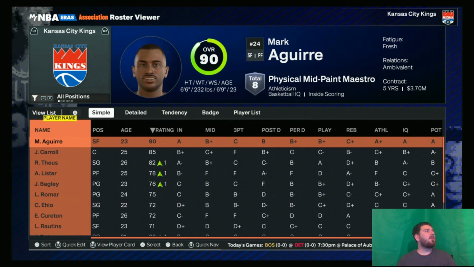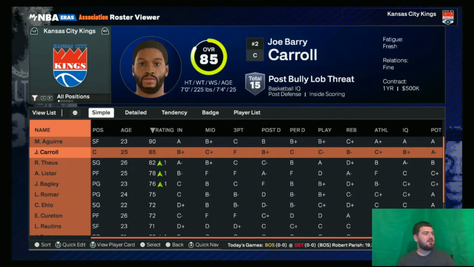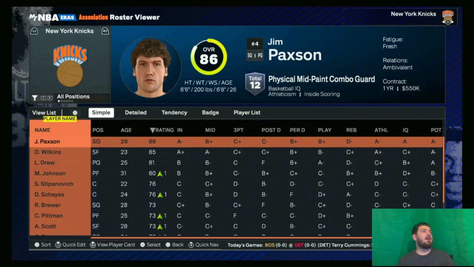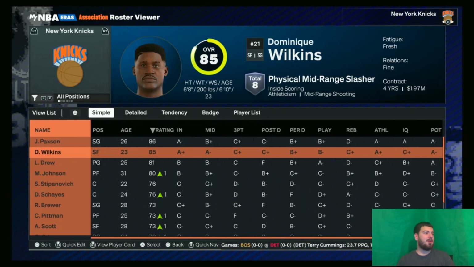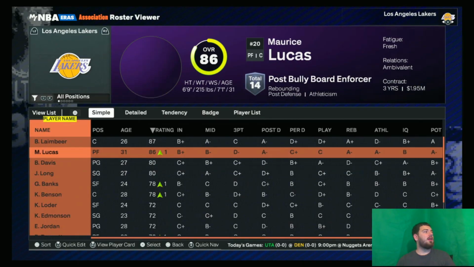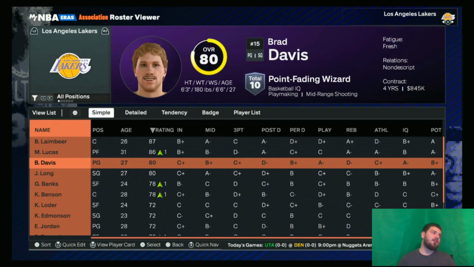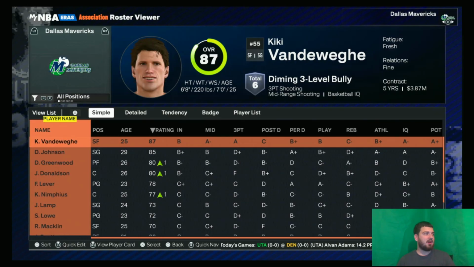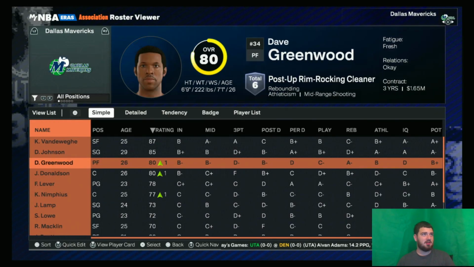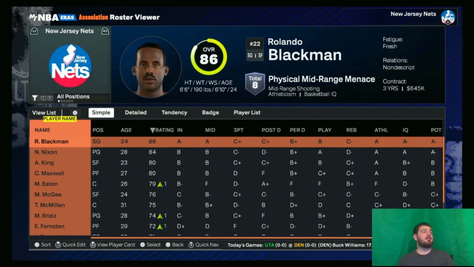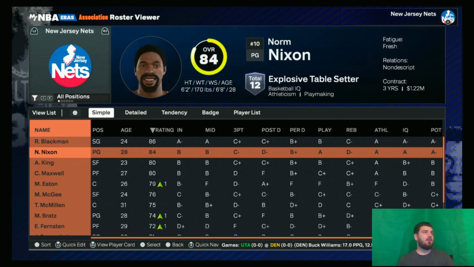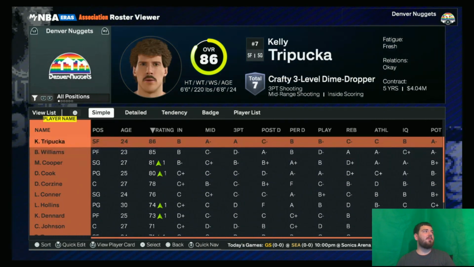Mark Aguirre goes to the Kings with Reggie Theus and Joe Barry Carroll. The Knicks have Jim Paxson and a young Dominique Wilkins. Lakers have Bill Laimbeer, Maurice Lucas, Brad Davis. Mavs got Kiki, Dennis Johnson, and David Greenwood. Nets got Rolando Blackman, Norm Nixon, and Albert King.